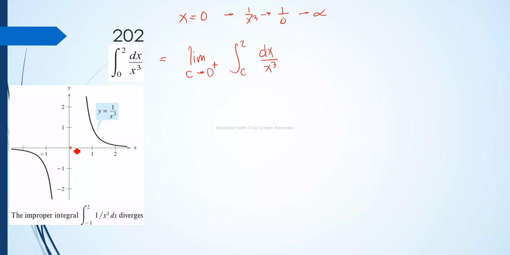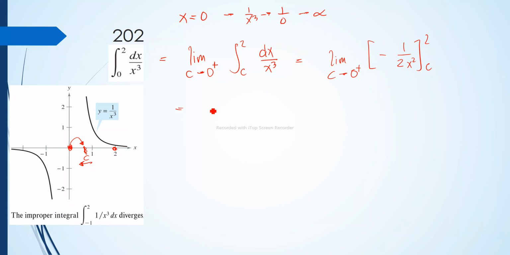Okay, we have here 0, and from 0 to 2 as per the graph. And c is any point here, and it approaches 0 from the right of 0. So that is just equal to the limit of, by our power rule, negative 1 over 2x squared, evaluated from c to 2 as c approaches 0 from the right.